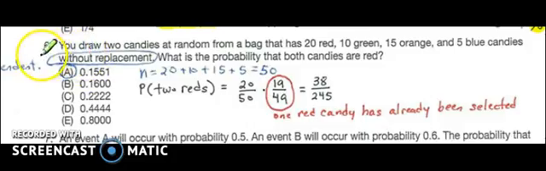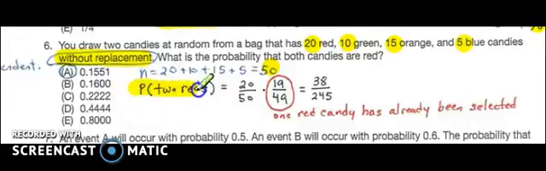In problem 6, you have a bag of candy. It has red, green, orange, and blue candies. I am taking without replacement. That means it's dependent. Once I take one candy, the probability is going to change. I have a total of 50 candies.